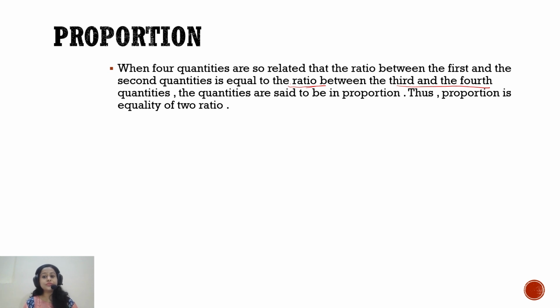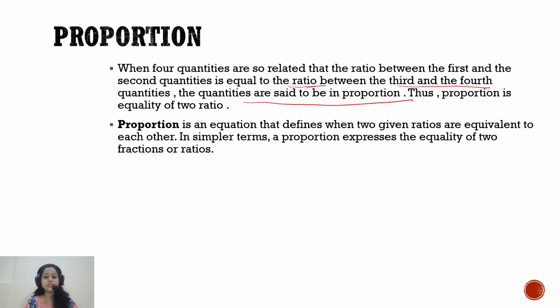If these 2 ratios are equal, then we will say that these quantities are in proportion. So that will generate proportion. So proportion is nothing but equality of 2 ratios. So when 2 ratios are equivalent to each other, or when 2 ratios are actually equal to each other in values, we call them proportion.